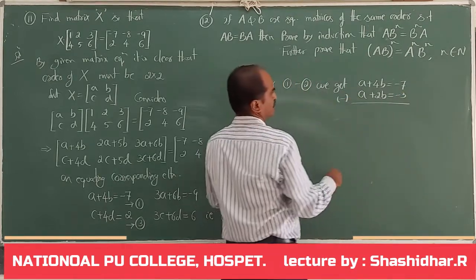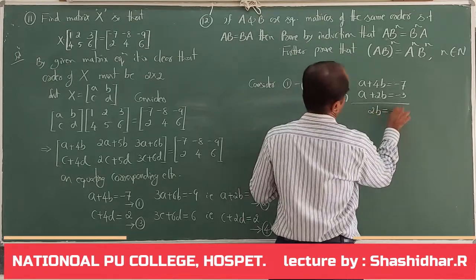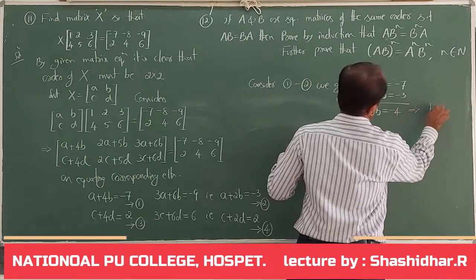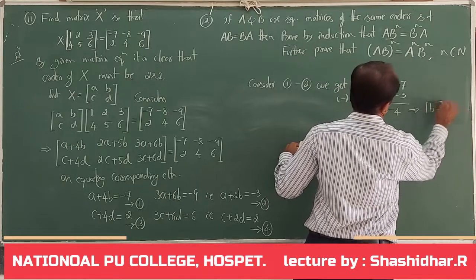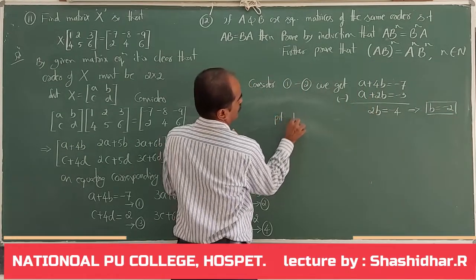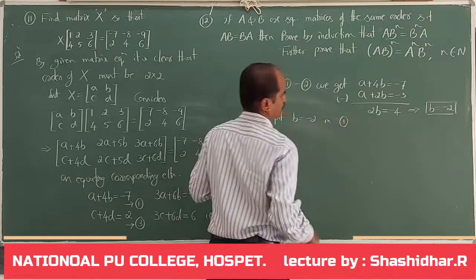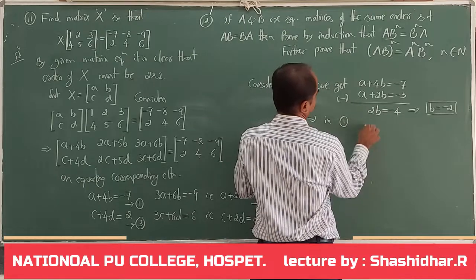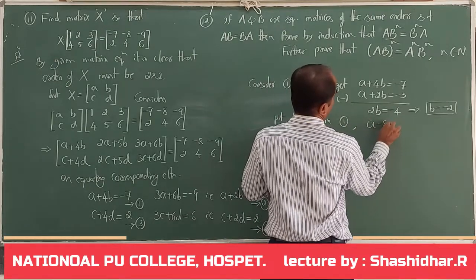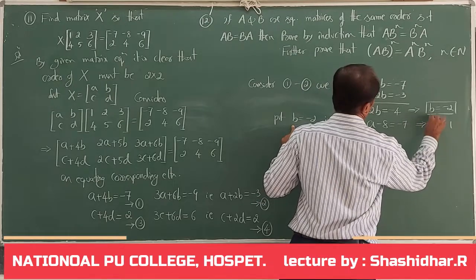On subtraction, A gets cancelled. 2B equal to minus 4. It implies B equal to minus 2. Put B equal to minus 2 in equation 1. We get A minus 8 equal to minus 7. It implies A equal to 1.